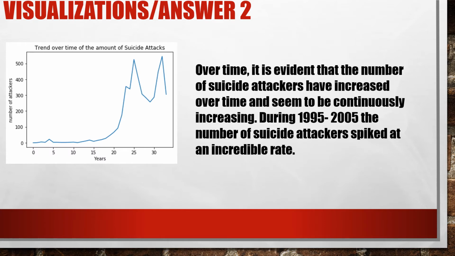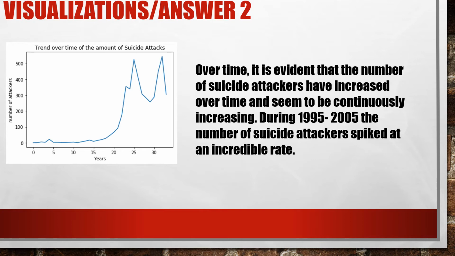Something to note from this visualization is that 0 represents 1981, and all the way over here where the graph ends is equal to 2015. Over time, it's evident that the number of suicide attackers has been increasing over the years.